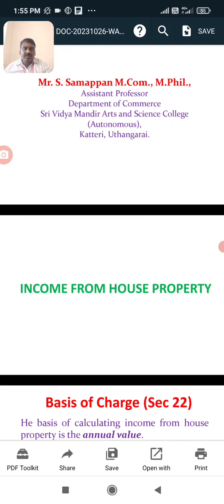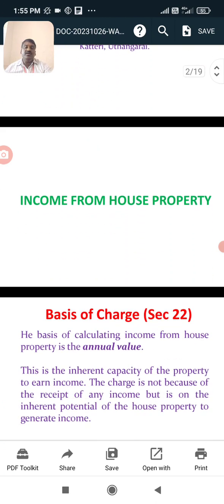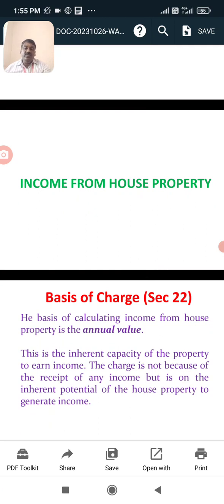Today, my topic is income from house property. What is meant by income from house property? It is based on the annual value. Annual value means the earning of the property, the yearly earning of the income.